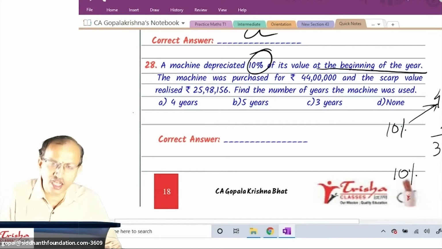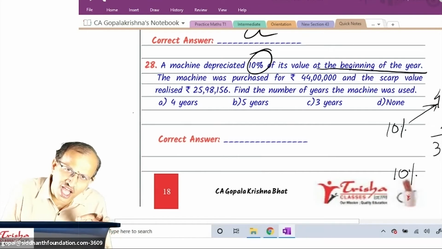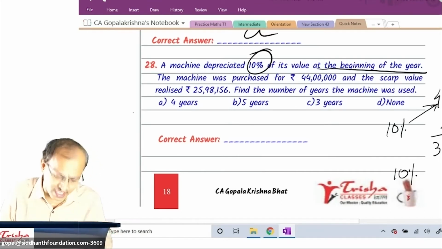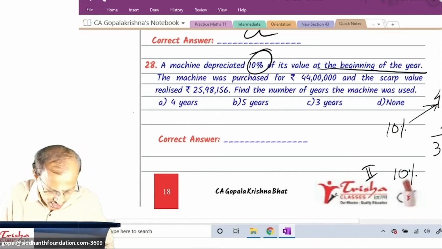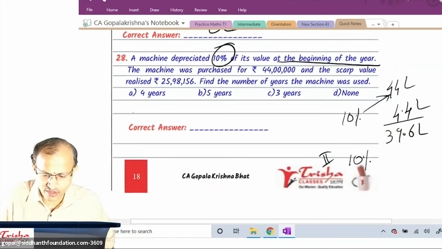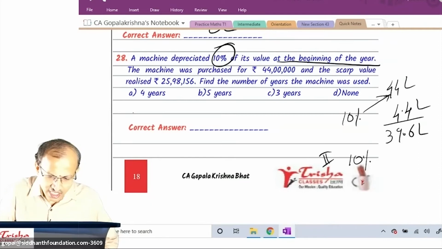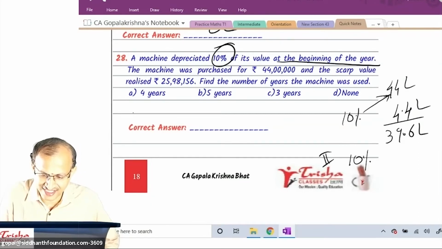Students, now look here: 10% of its value at the beginning of the year. This is the second year. What is the second year beginning value? Is it 39.6 or is it 44 lakh? You have to answer me. Okay, 39.6 lakh.